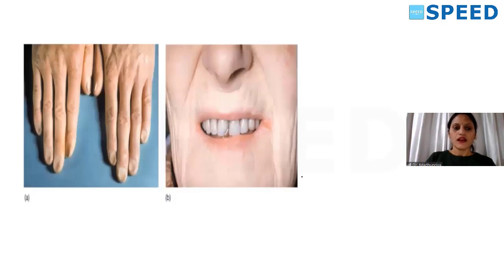Okay, this is just images. This is koilonychia. Very nice, no? You see the spooning of nails? Koilonychia, an important sign of anemia. Okay, cheilitis. Cheilitis. Koilonychia, cheilitis.